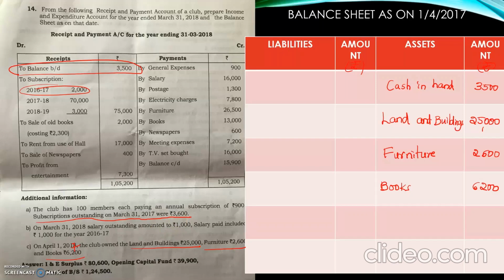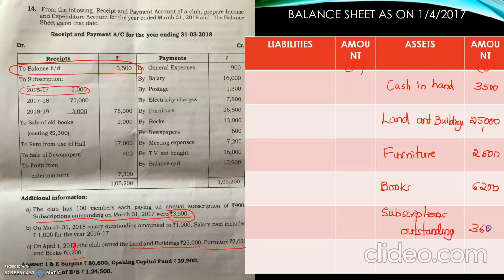Subscription is income. Income outstanding means what? Receivable. We are going to receive it, if not last year, this year or next year. It is an asset for the organization. So we can show here subscription outstanding on the opening date. How much subscription is outstanding? The adjustment gives 3,600.